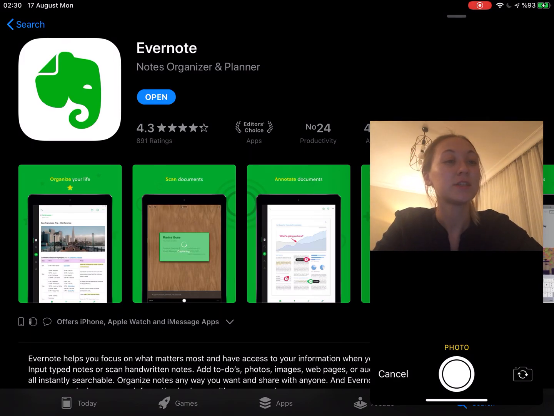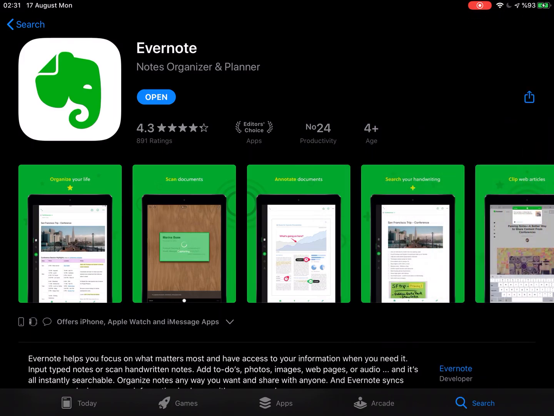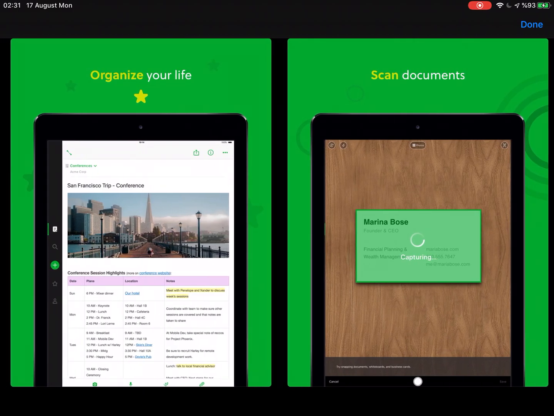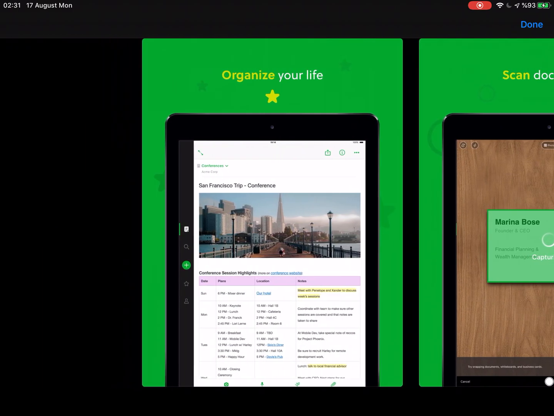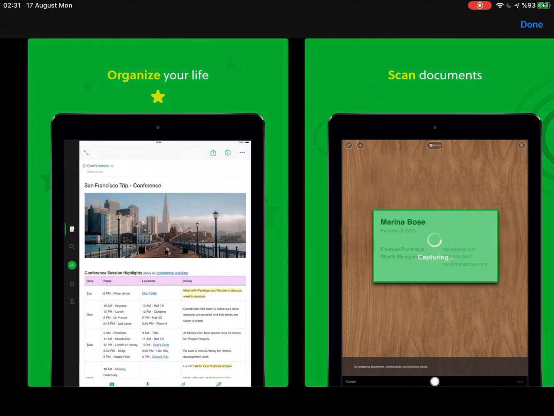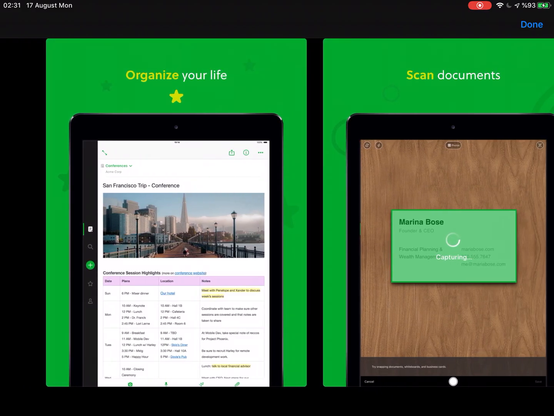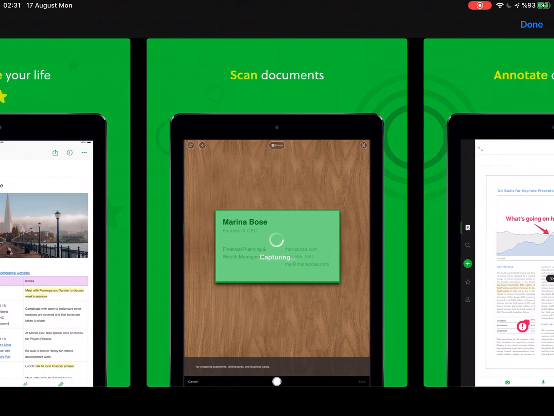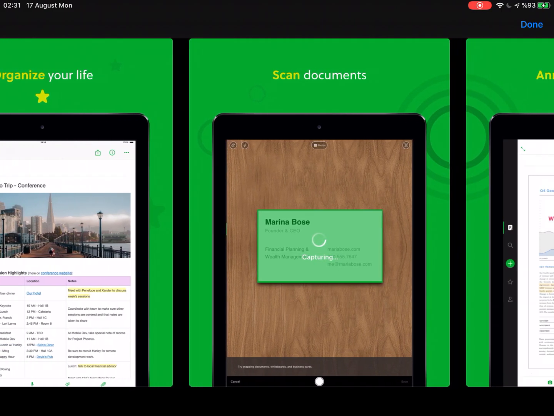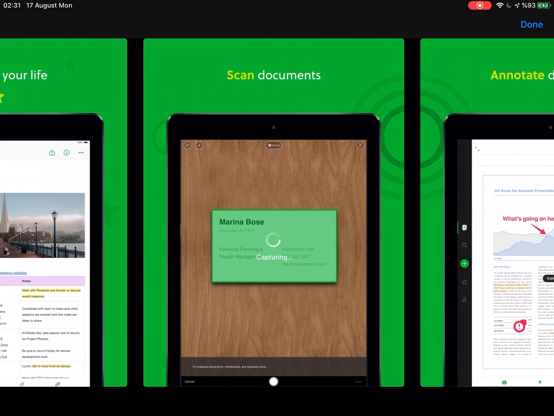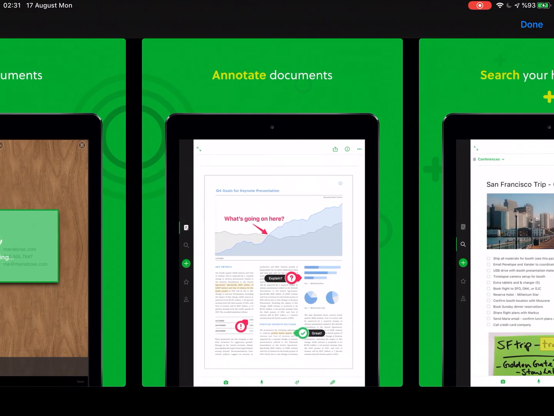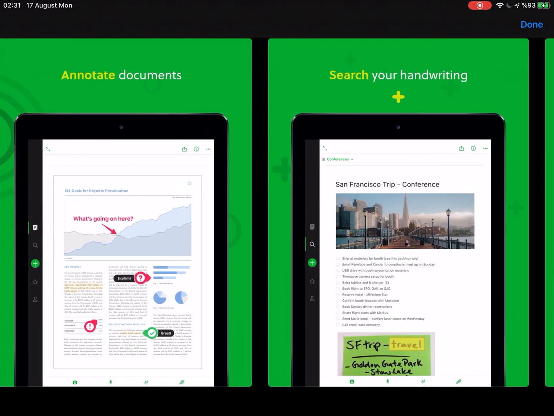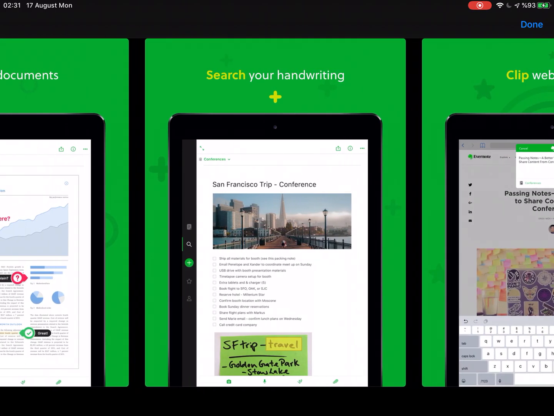And you can just see the preview here. With the help of this app, you can organize your life, and this is what the app looks like. We'll go to the app after explaining it. You can scan documents, and you can annotate documents as well. Also, you can search your handwriting.